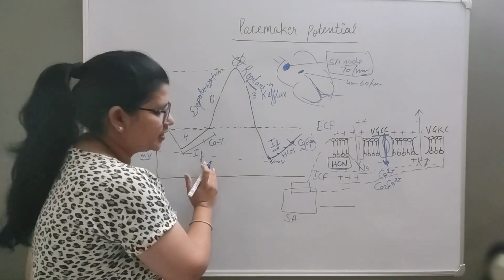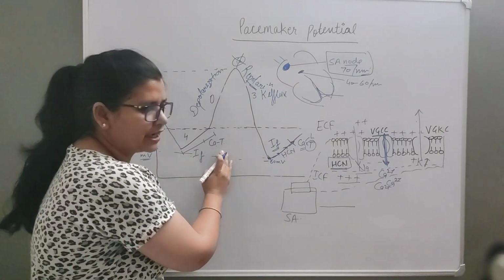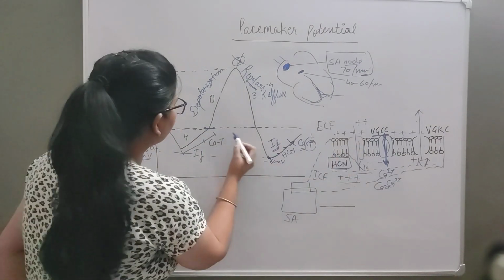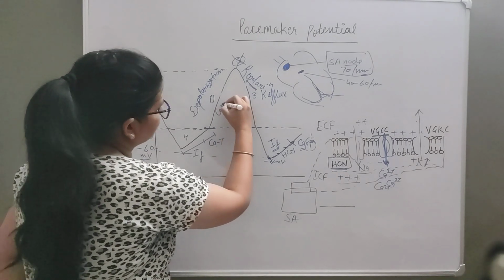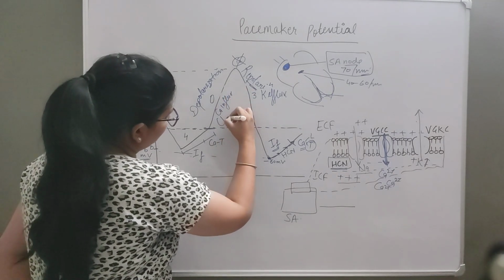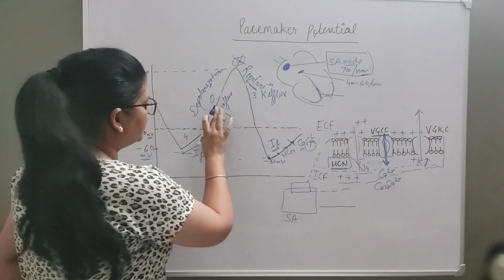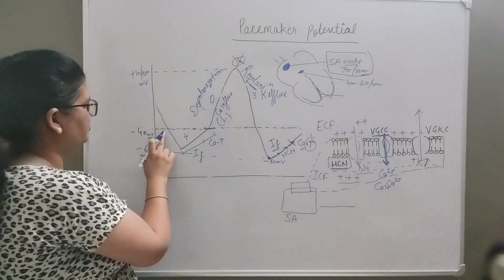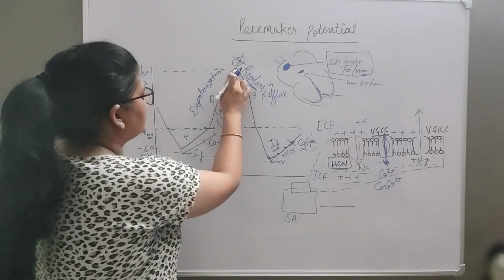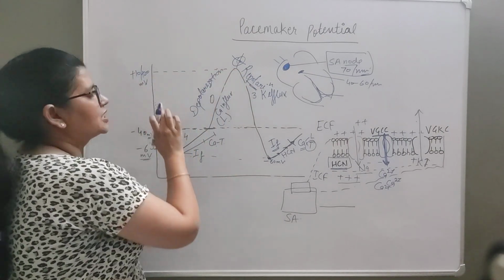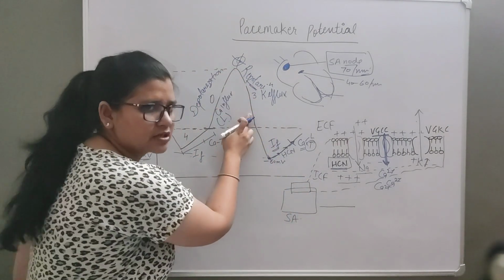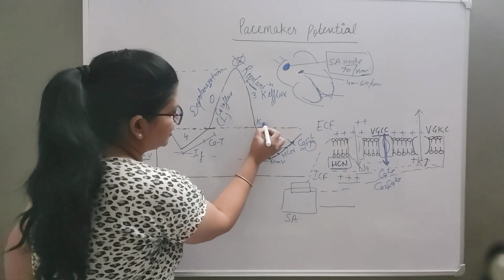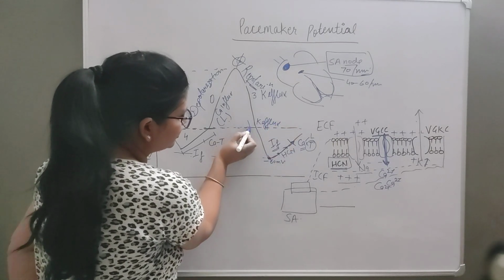Phase 4 is because of the funny current and calcium, transient type. And as it reaches the threshold of the voltage gated calcium channel, calcium influx occurs. And this calcium channel is long lasting, L type. So depolarization occurs because of calcium influx, since the channel opens up at this threshold potential of minus 40 millivolt. When it reaches plus 10 or plus 20 millivolt, potassium efflux occurs and the membrane undergoes repolarization. Since potassium efflux continues here as well, it undergoes repolarization.